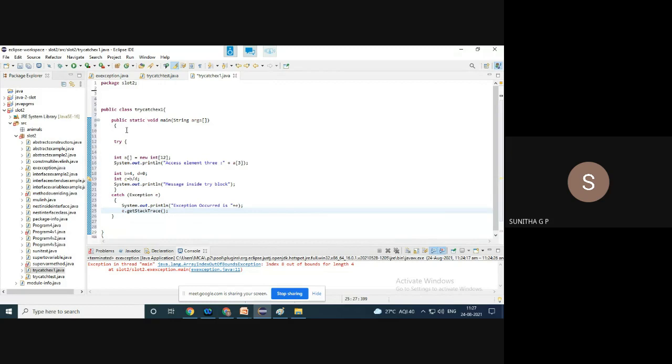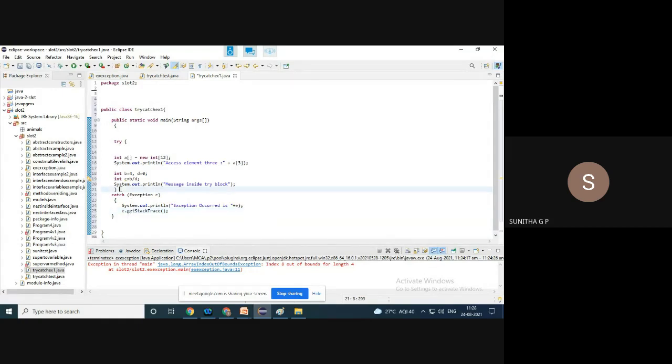So what I have done, we have declared an array, and again, the same thing we have taken. In the previous example, since I had not done any handling of the exception, there was an abnormal termination of the program. Now, I have taken the same thing, but I try to handle that error using a try catch block.